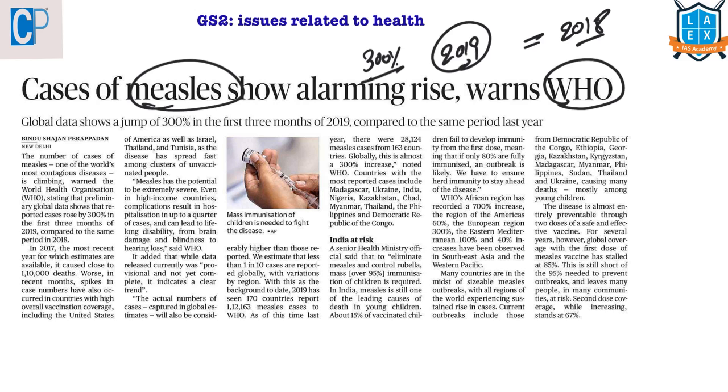Now from the prelims point of view, let us see about measles. What is measles? Measles is a highly contagious viral disease that spreads by contact with an infected person through cough or sneezing. What are the reasons for this disease to occur? It is because of lack of vitamin A. Vitamin A deficiency and poor immunity are the risk factors for measles. As I said, it is a highly contagious viral disease.